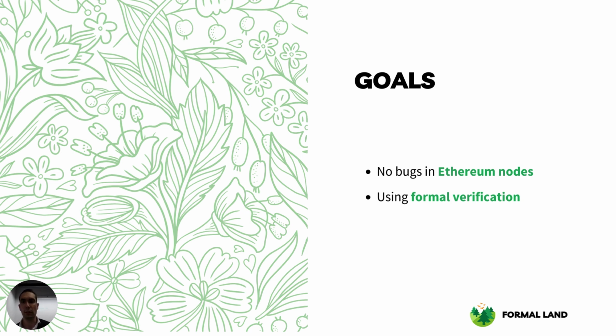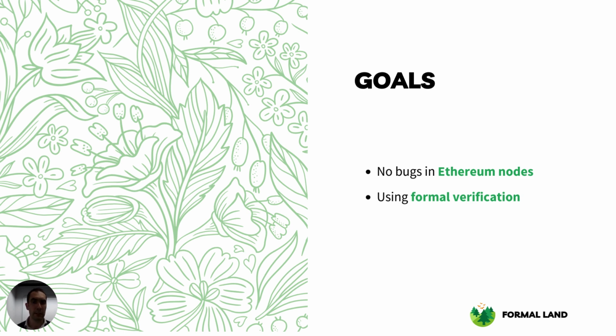So this is quite important because even if there are several different implementations, like 5 or 6 main implementations, with the idea of client diversity, if there is a bug in one of the execution nodes of Ethereum, you can have potential attacks or a network split if not all the nodes agree on the same behavior.